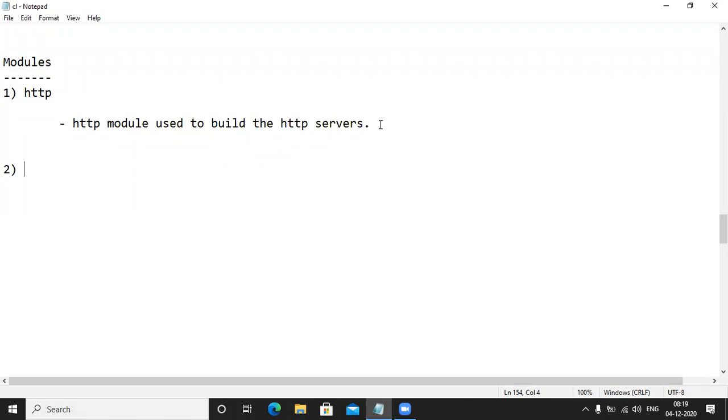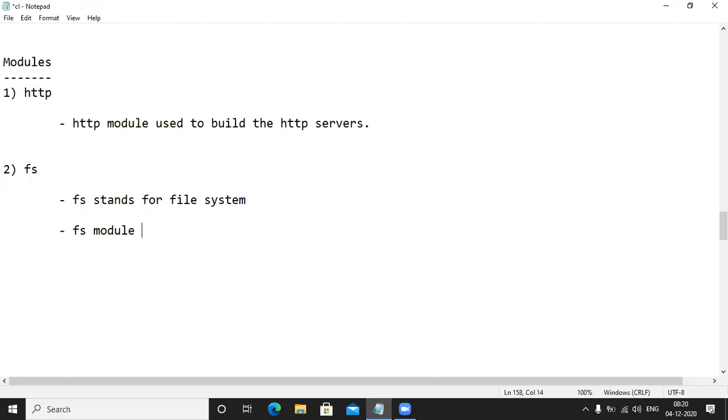Another point is the FS. FS stands for what? File system. Yes, exactly. Not file stream, file system. FS stands for file system.